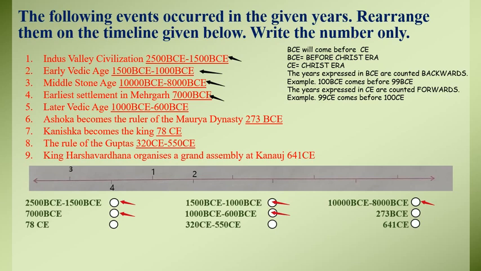And when you go to the above points, you will see that the later Vedic age is the period which is going to come after point number 2, that is the early Vedic age. So what point are we going to have here?